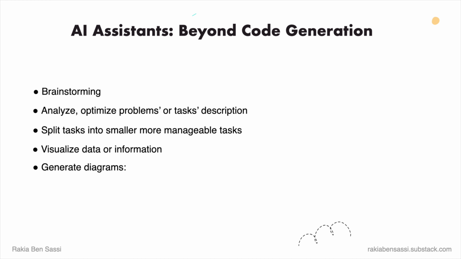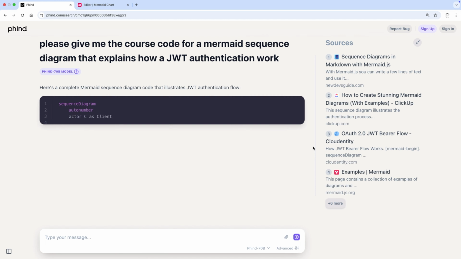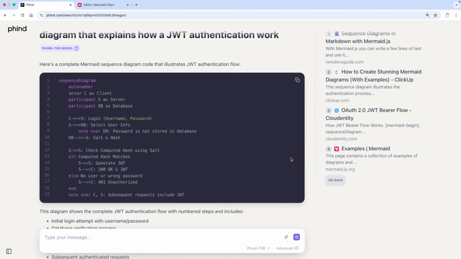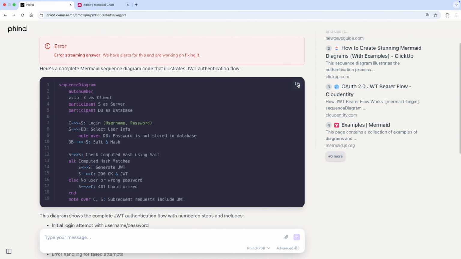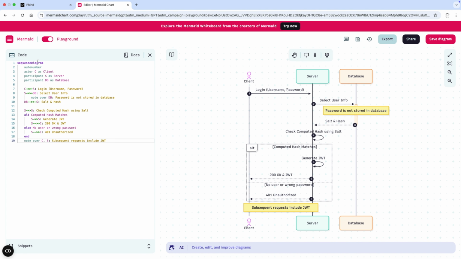Generating diagrams. Need a sequence diagram to explain how JWTs work? You can prompt for that. For example, please give me a mermaid sequence diagram that explains how JWT authentication works. Then copy and paste that code into a tool or app that can visualize the mermaid diagram, like this online website or the IntelliJ IDEA mermaid extension.